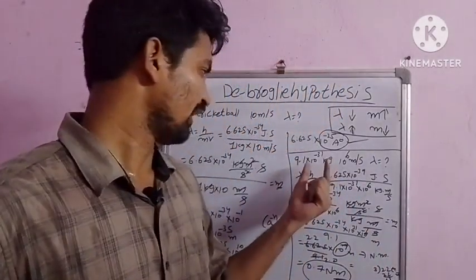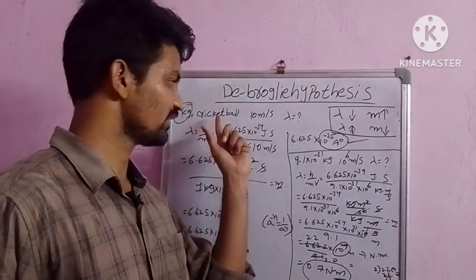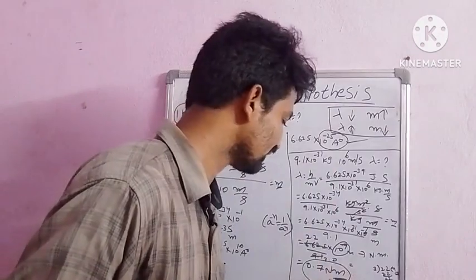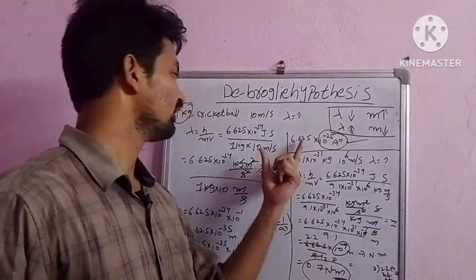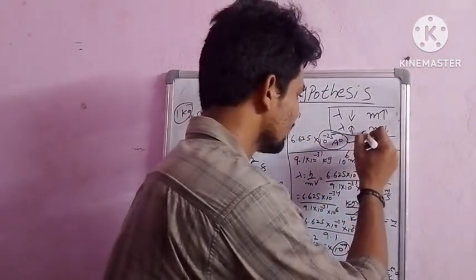So, compared to electron mass, cricket ball mass is high. Compared to electron wavelength, cricket ball wavelength is low. So, we have satisfied this condition.